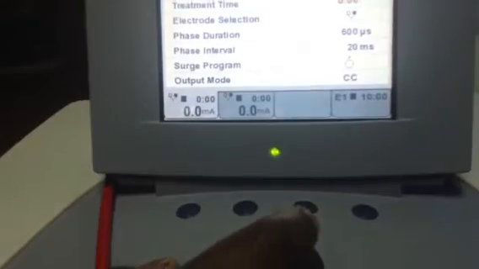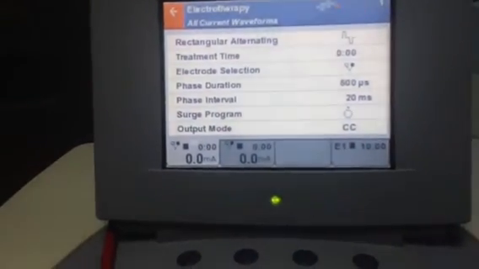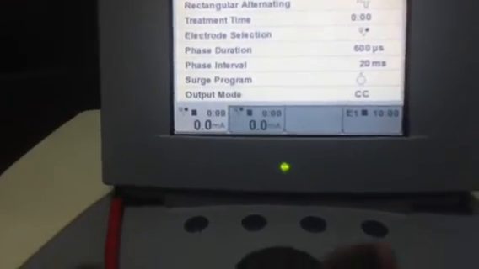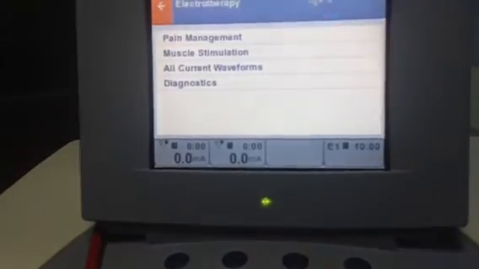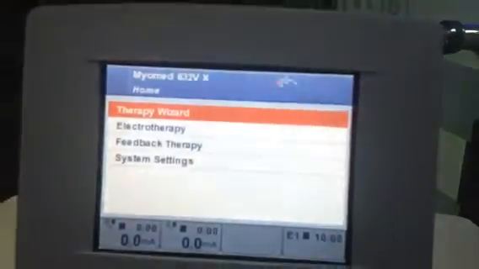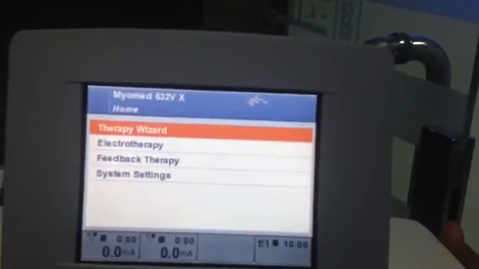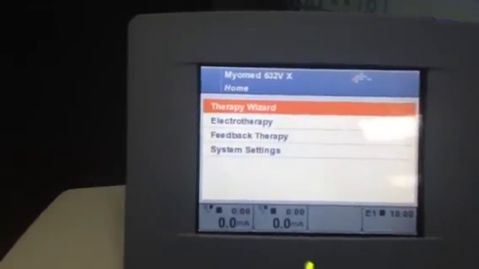So next, go back. Once your treatment is finished, you have to go back. The red one should come to the starting point. Then finished. So this is just an introduction about the machine. You go to that one and you come.